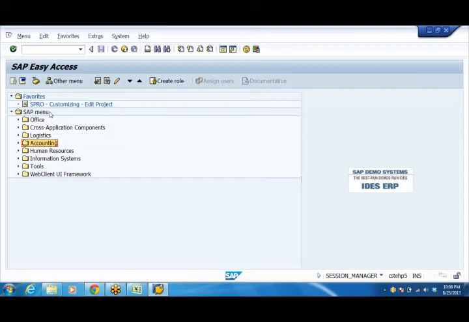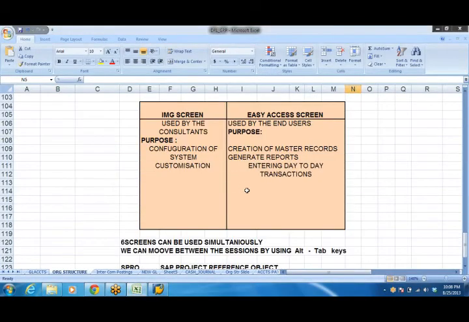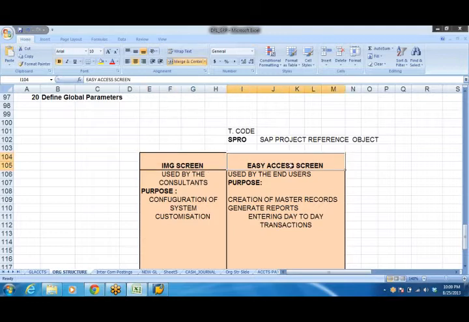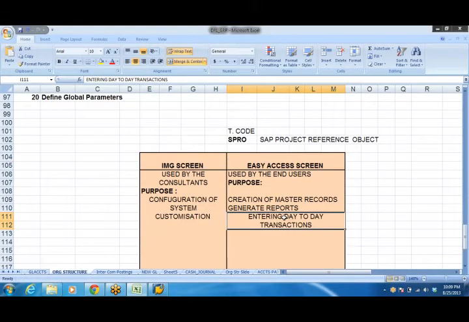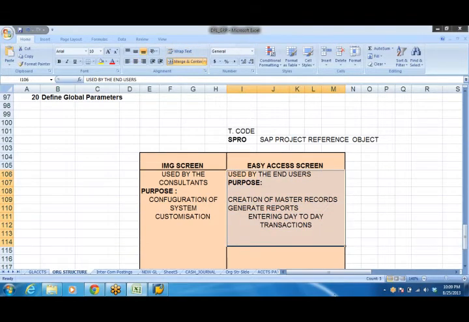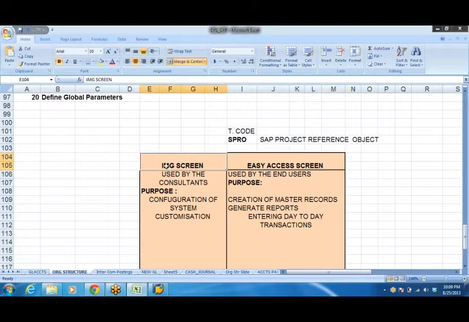Anyhow, as a consultant, first of all we are going to configure in the IMG screen. This is called the Easy Access screen. There are two things: one is the IMG screen, another is the Easy Access screen. As soon as you enter, you see the Easy Access screen, which is used by the end users for creation of master records, creation of reports, and entering day-to-day transactions. As a consultant, first I need to go to the IMG screen, which is used by consultants. What is the IMG screen?